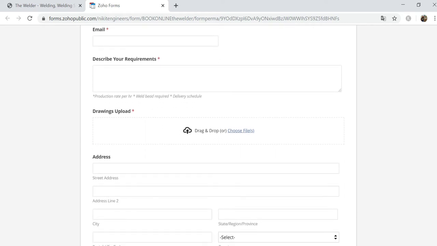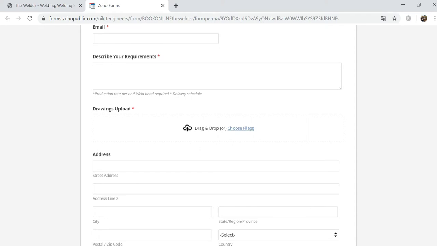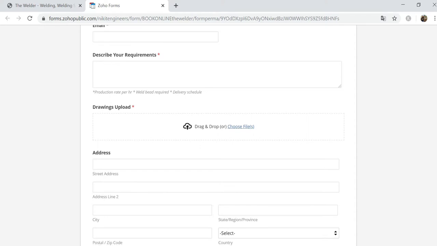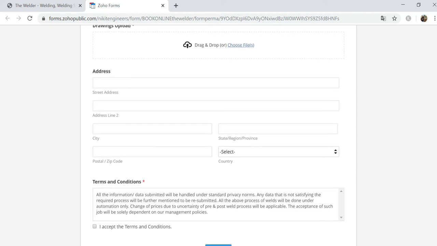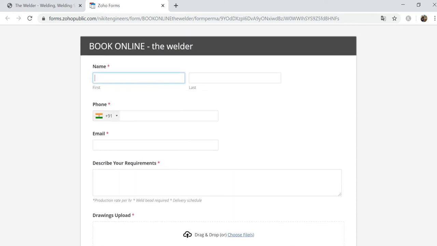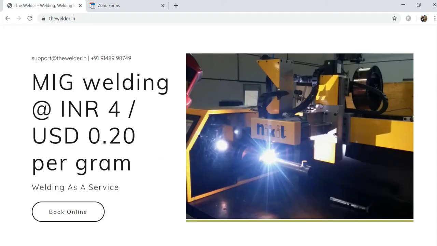Then you can upload your drawings, and if you have an NDA agreement, you can also upload that so that we sign it and send it back. Only then you can further send us the drawing. You can also send us any relevant documents, such as the weld document, the welding standard, and other stuff for us to understand your component better. So let's go back to the web page.